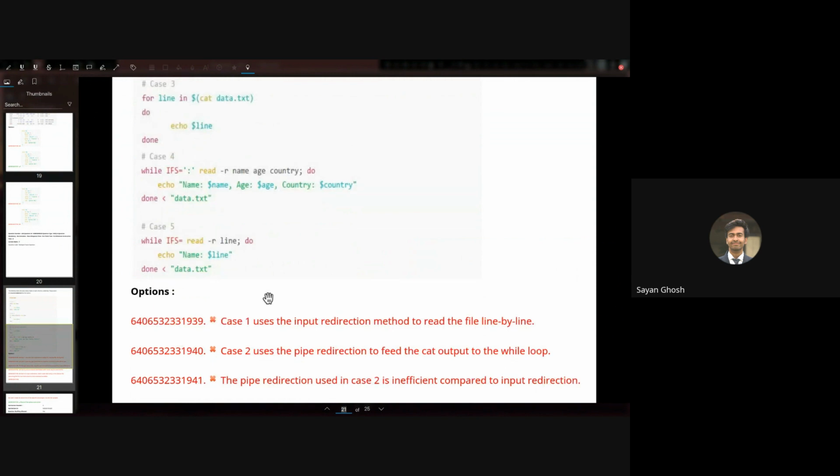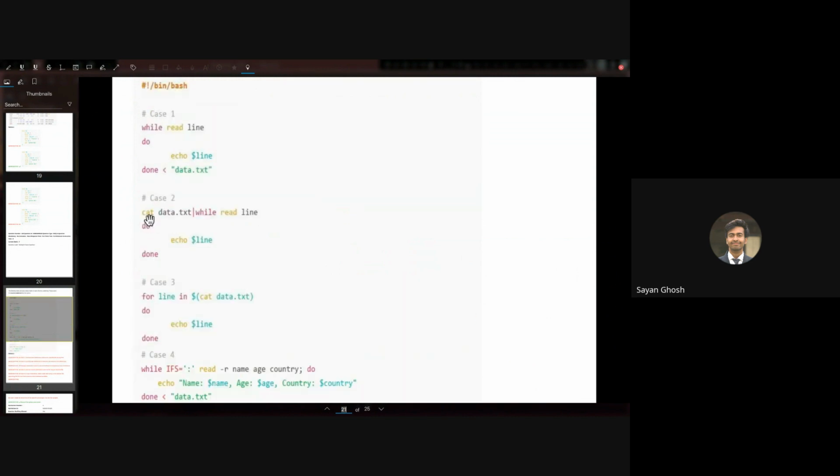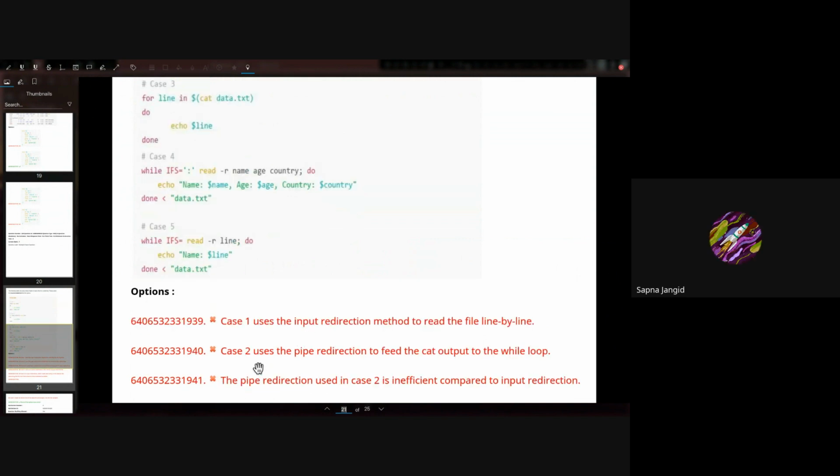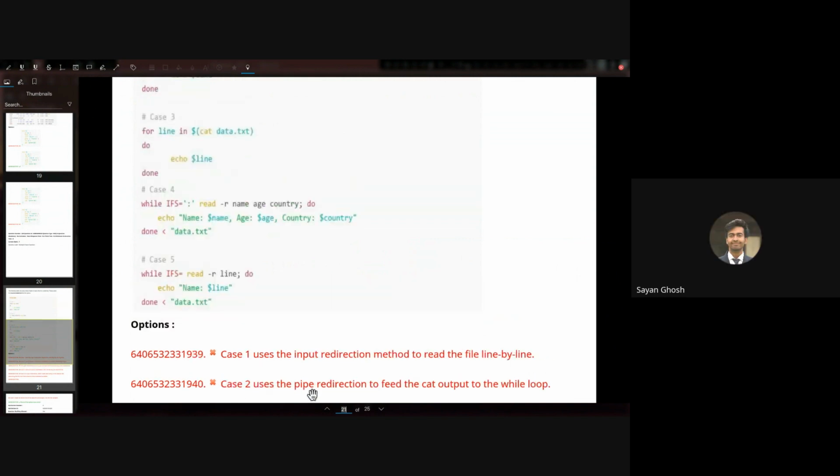Next, the second one: case 2 uses the pipe redirection to feed the cat output to the while loop, which is also true. So cat data.txt will print and then pipe is used to give its output to the while loop. So this is also a correct statement. So we don't select this one. That I didn't know earlier. Which one? That second option, but I got it now.